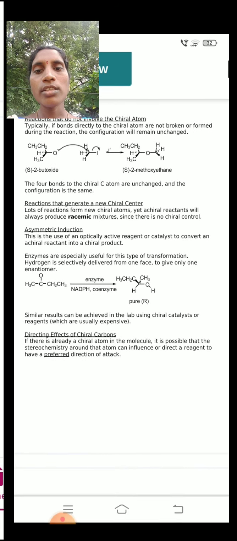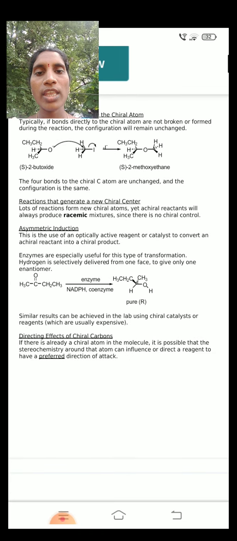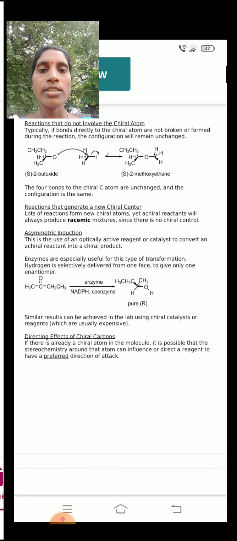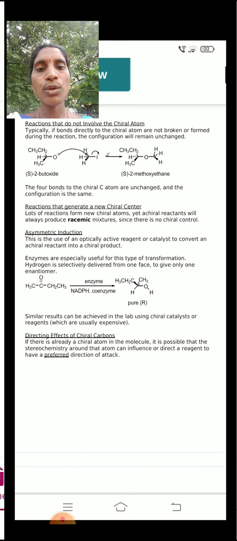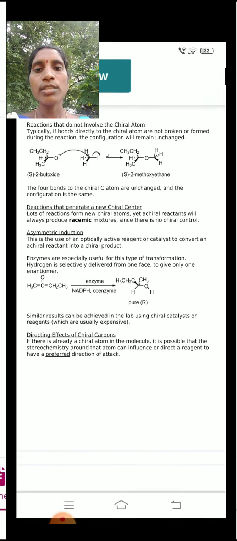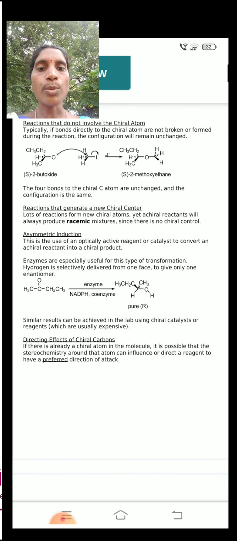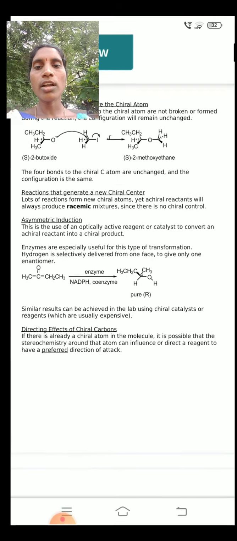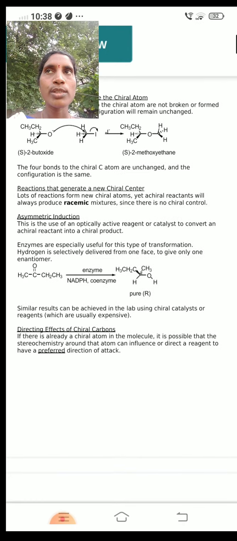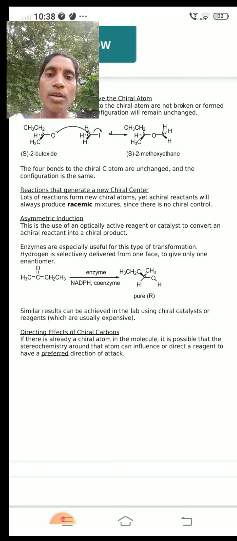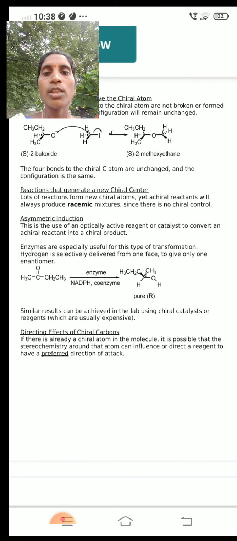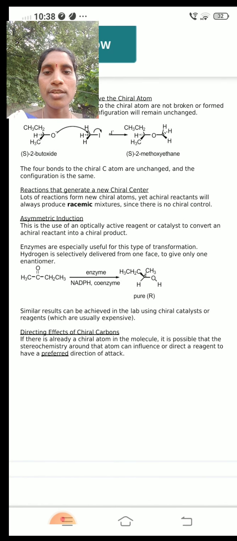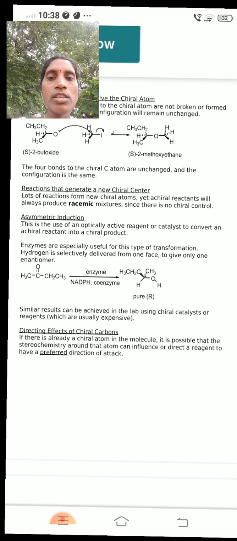So in S-2-butoxide, the configuration is retained in the product, 2-methoxybutane. In the reactant molecule the configuration is S, and in the product the configuration is also S. The four bonds to the chiral carbon atom are unchanged and the configuration is the same.